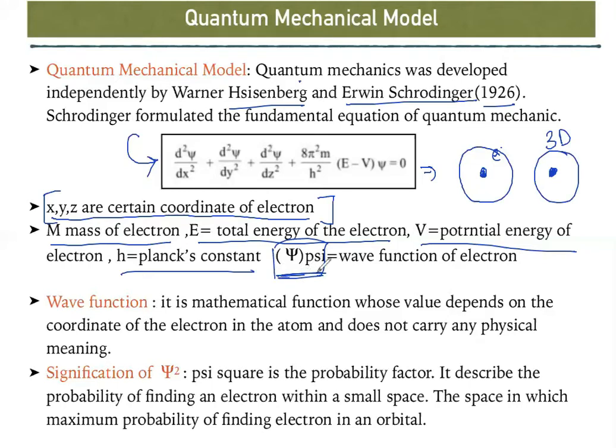Psi is nothing but the wave function of the electron. So can I say that if anybody is moving in a particular path, that path is represented with a function? For an example, sin x. So what is sin x? Sin x is nothing but a function, because the sin x graph is like this. Okay. So just remember psi is nothing but some wave function.